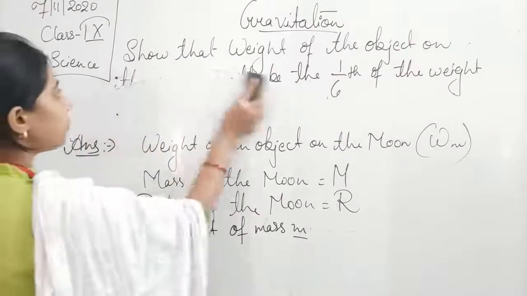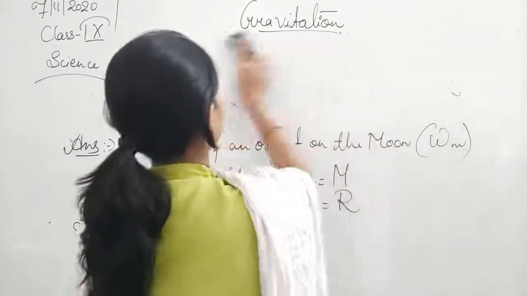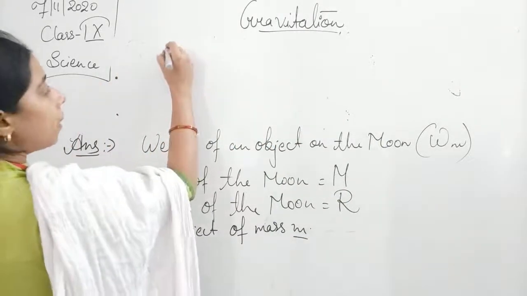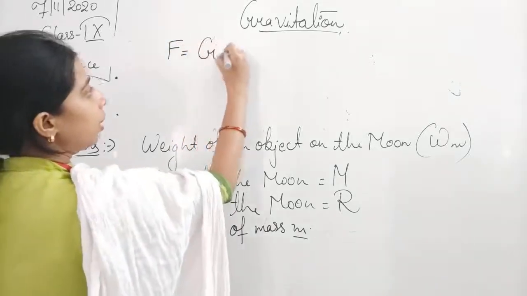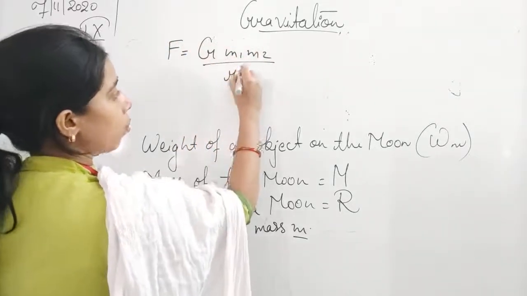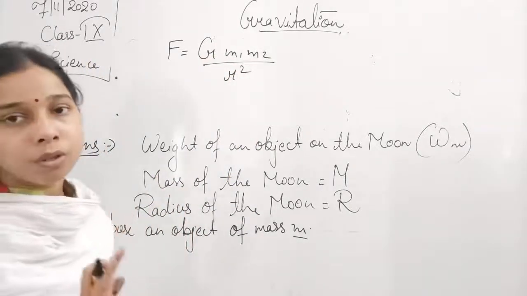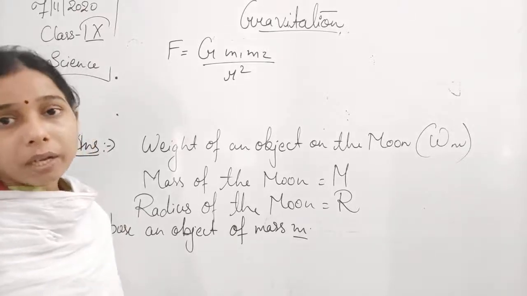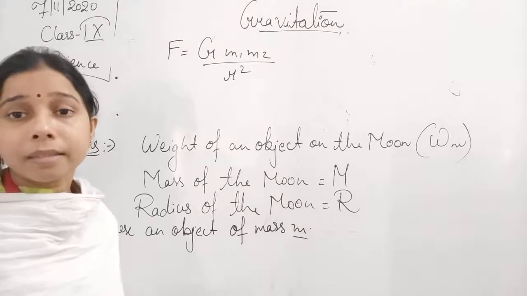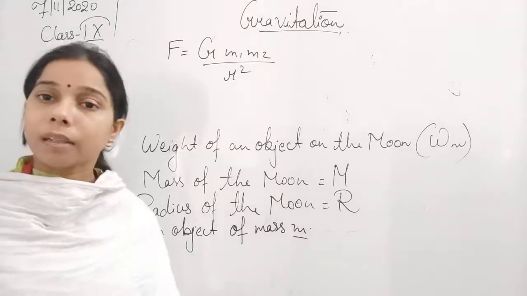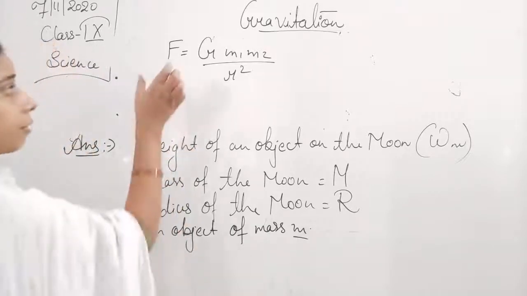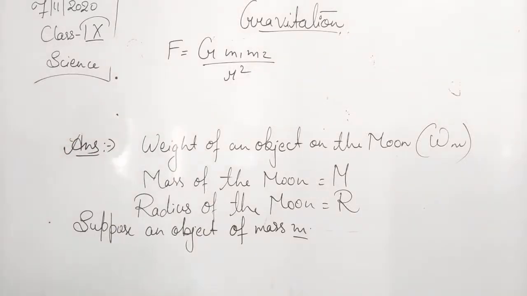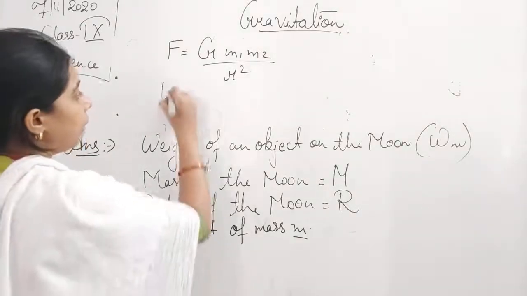I am rubbing out the question so that we can continue. Okay, so we know that F is equal to G m1 m2 upon R square. This is the universal law of gravitation. What we have to prove is how the weight of an object on the moon is 1/6 of the weight of the object on the earth. Since the force of gravitation or force of attraction is equal to the weight, students, instead of writing F, we can write W here.